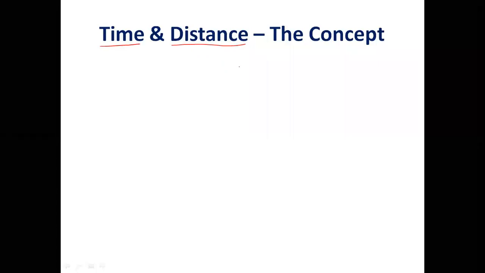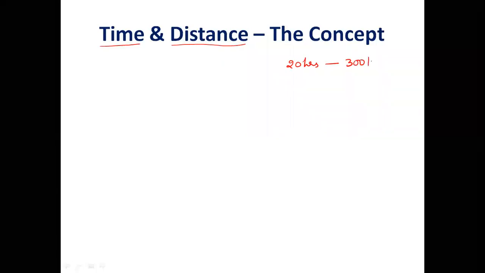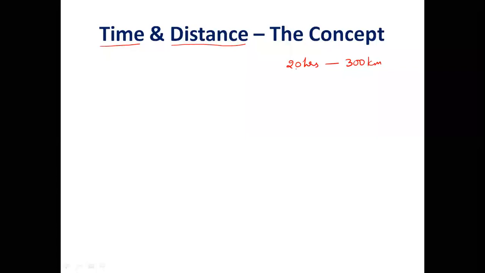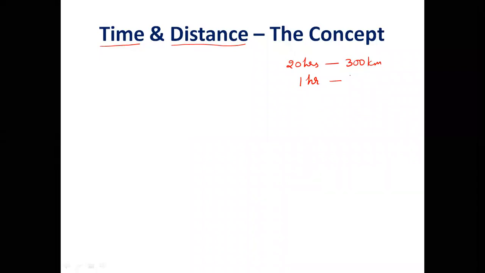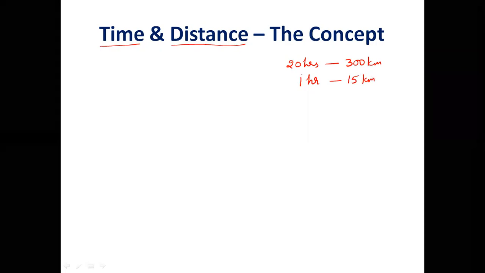For example, let's say a person traveled for 20 hours of time and covered 300 kilometers. Let's say this is the information given to us. If I have to approximate how much distance is traveled in every hour, what should I do? 300 divided by 20. How much does it come to? 300 by 20, or 30 by 2, comes as 15. So can I approximate that every hour he is traveling 15 kilometers of distance?